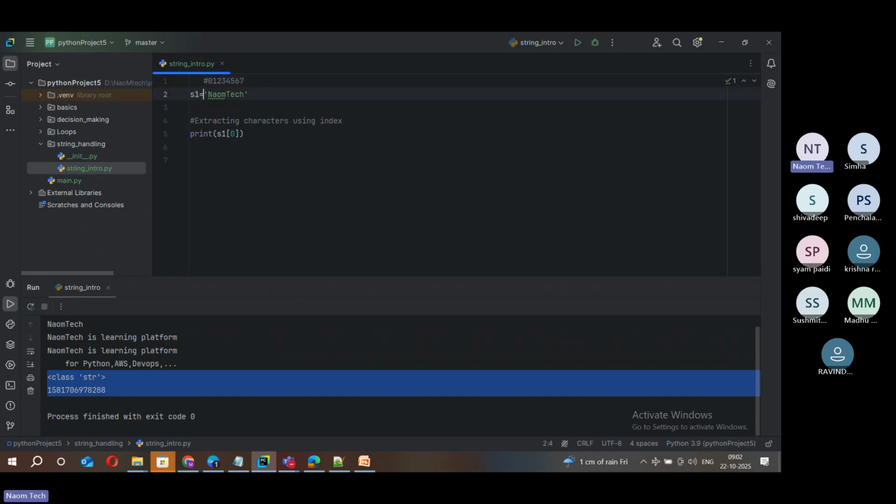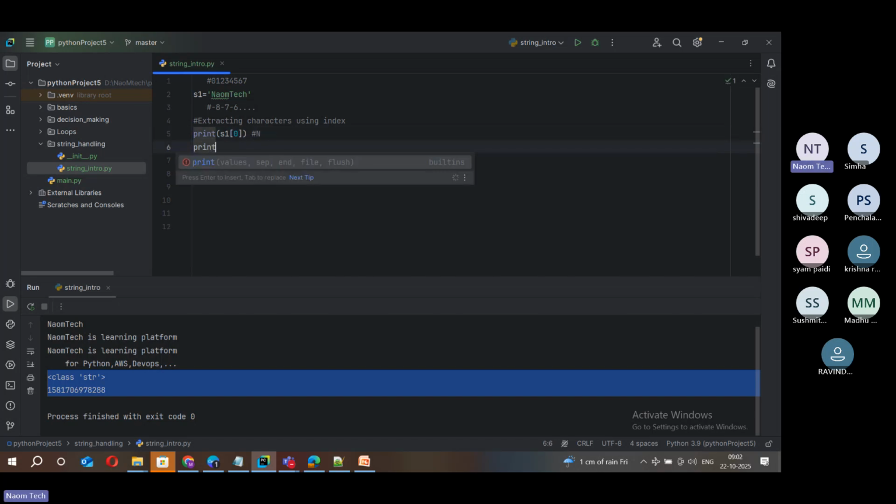Similarly, for the negative indexing, you can add under this: -8, then -7, then -6, and so on. You can just say dot, dot, dot and leave it like that. When I say S1 of 0, it prints the character from the 0th index, which is nothing but n. Suppose I say S1 of 3, it prints the character from the third index, 0, 1, 2, 3, which should be M here.